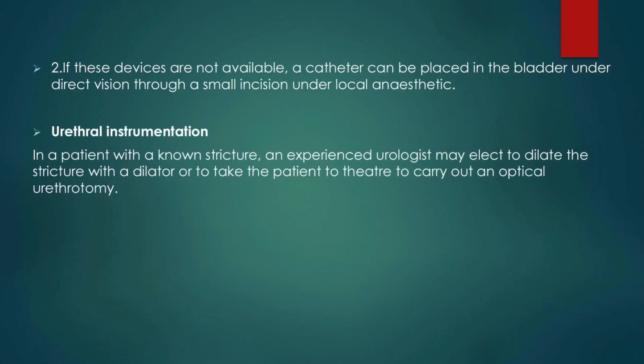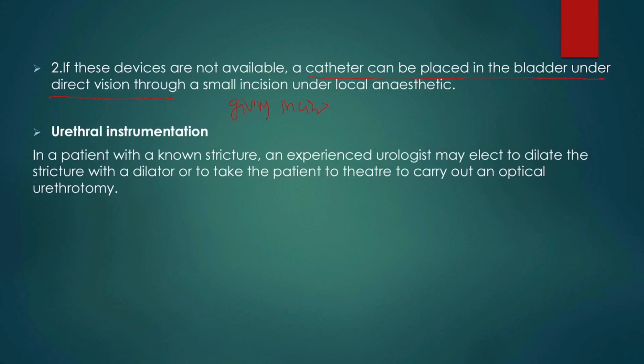If you have no ultrasound and these techniques or catheters are not available, then a suprapubic catheter can be placed into the bladder under direct vision, by giving an incision.